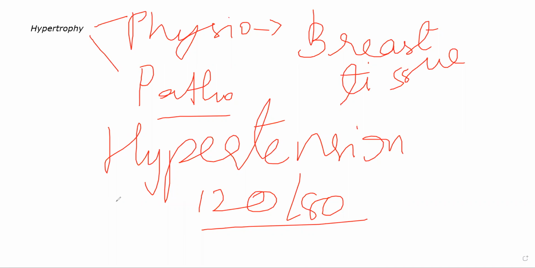For now, just a rule of thumb: anything that is over 120 by 80 is abnormal. Okay, let's just call it abnormal, because based on different ways you categorize it, it can also be called normal in different populations. So if you take an Indian person, इनके अंदर आजकल nowadays what they are doing is they are taking 130 by 80 as normal or 130 by 90 as normal, especially because people of this generation are much more stressed because of the jobs and whatever the reason is. Okay, so even if someone has 130 by 80, 130 by 90, it is considered somewhat normal.